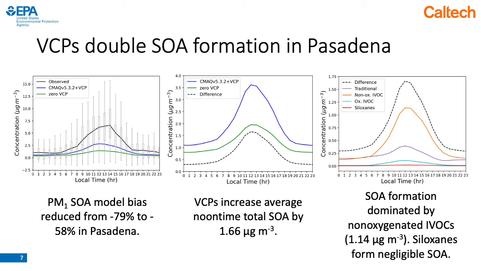precursors. And as I pointed out a few slides back, non-oxygenated IVOCs and oxygenated IVOCs were emitted in similar amounts, but the non-oxygenated IVOCs form significantly more SOA because of the higher SOA yields of the individual species assigned to these model surrogates. Following the non-oxygenated IVOC SOA, we have SOA formed from traditional species. As I said before, this includes toluenes, xylenes, etc. And lastly, we see negligible SOA formation from siloxanes, and this is due primarily to their very slow reaction rate with OH.